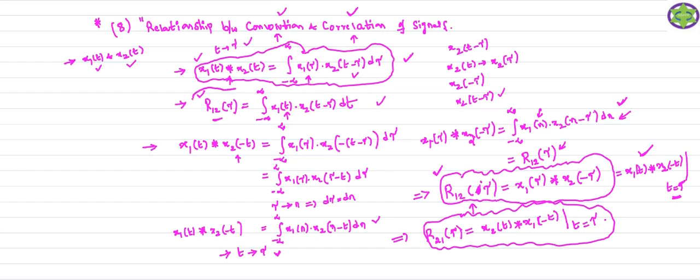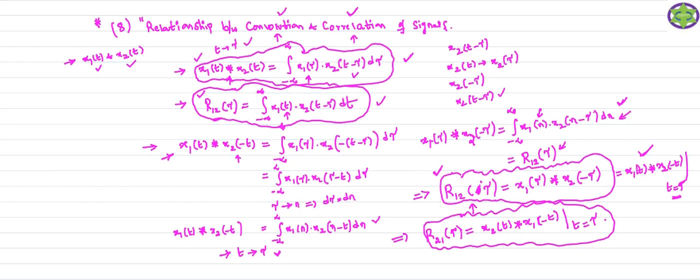This is the correlation function, which is R12 of tau. This formula we already know. Now I am going to establish a relationship between this convolution and correlation. For that I consider the convolution of these two signals like this: x1 of t convolved with x2 of minus t. Here, instead of x2 of t, I consider x2 of minus t, substitute everything and manipulate the equations, so that I can establish this relation: R12 of tau is equal to the convolution of the two signals x1 of t and x2 of minus t, with the result of this convolution evaluated at t equal to tau.